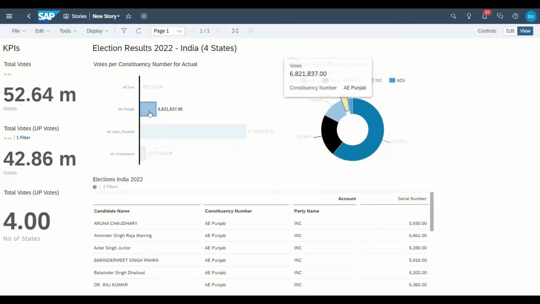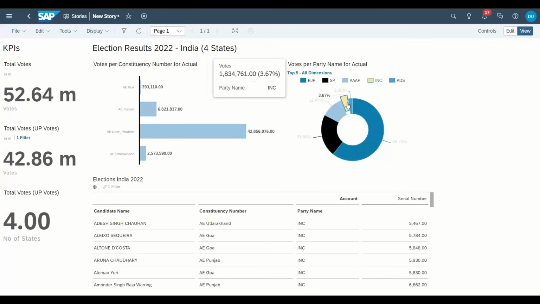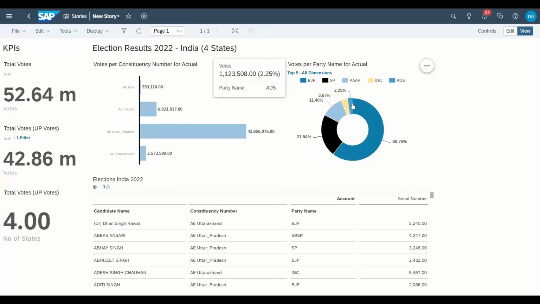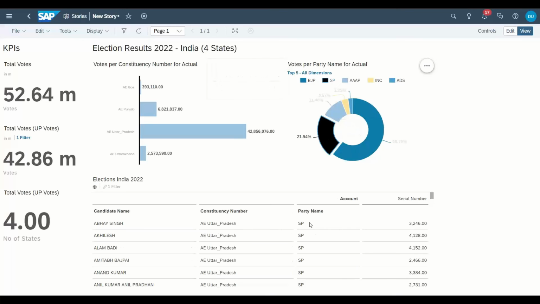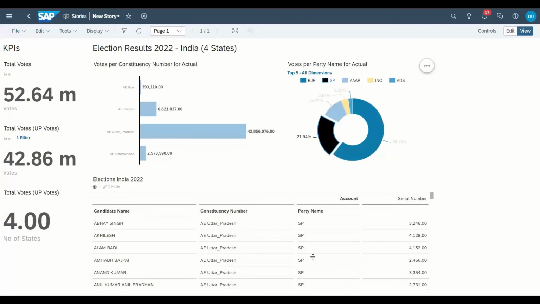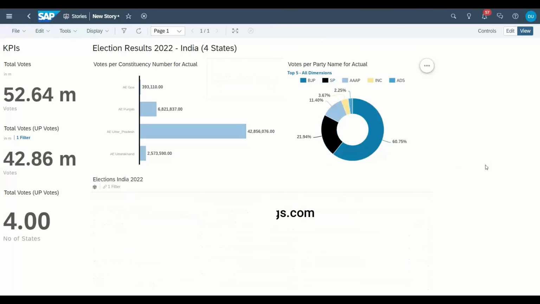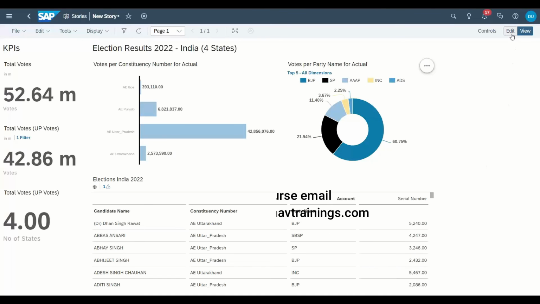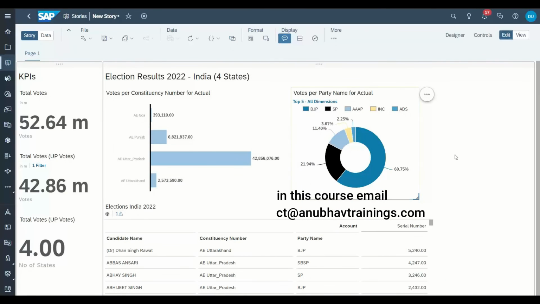Punjab. I just uncheck Punjab and I just select the total candidates coming into power from this particular party, which is SP. And then you can see here SP, SP, SP. It has filtered all the candidates for SP party alone. So not too much programming knowledge or experience is required to build such amazing dashboards.